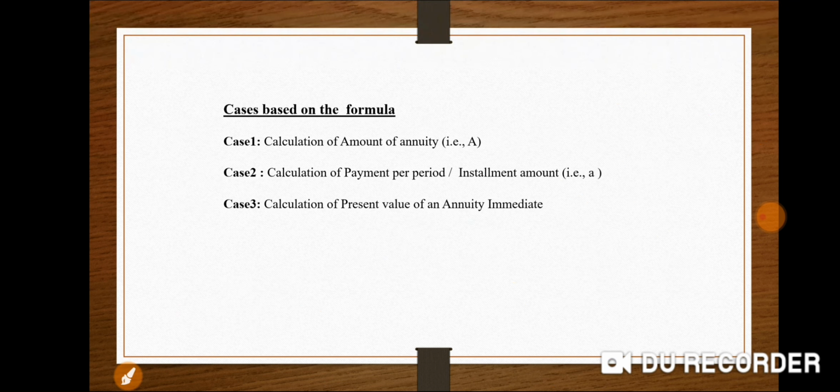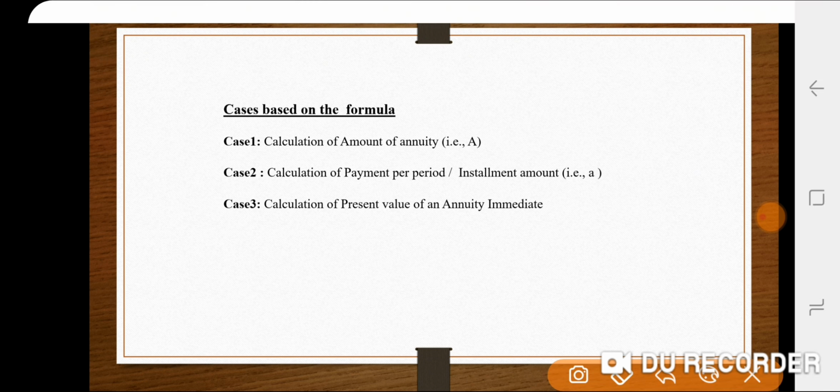To make you understand the concept better, I have divided the sums into three different cases. Based on the cases, we're going to solve the sums. Under annuity immediate, the first one is calculation of amount of annuity.